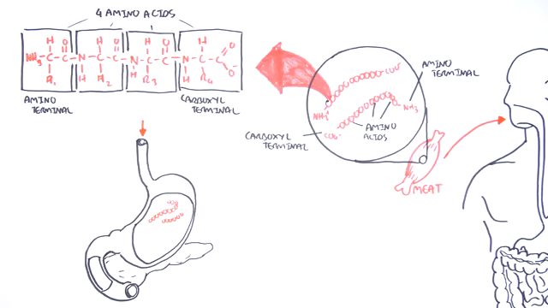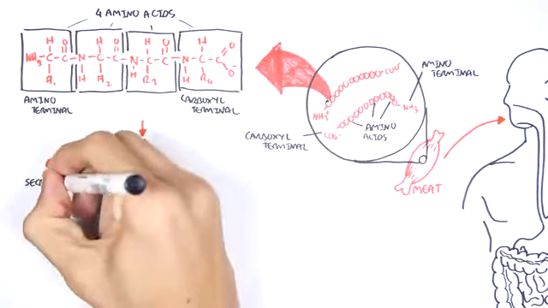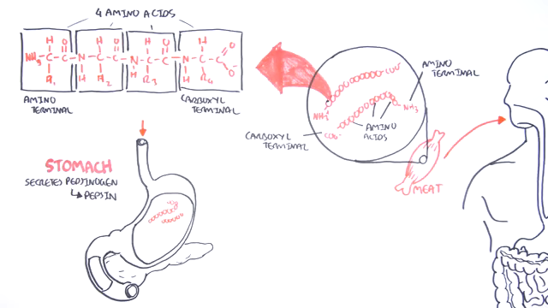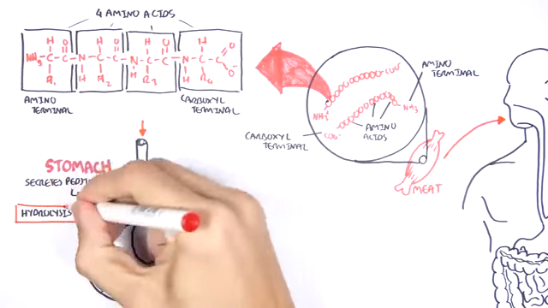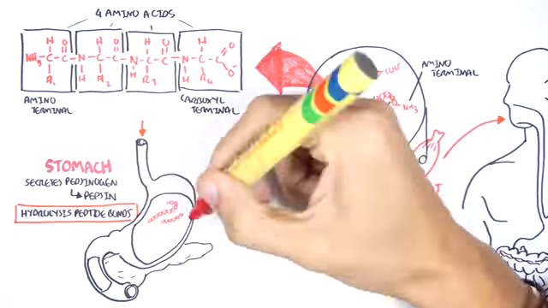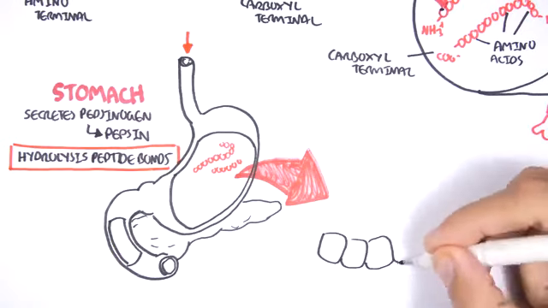Anyways, the chemical digestion of protein actually begins in the stomach, because the stomach secretes pepsinogen, which once secreted will convert to pepsin. Pepsin hydrolyzes peptide bonds, so it breaks the protein bonds, the amino acid bonds. Let's look at how pepsin becomes activated a little further.